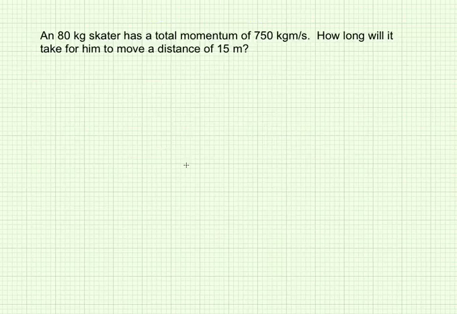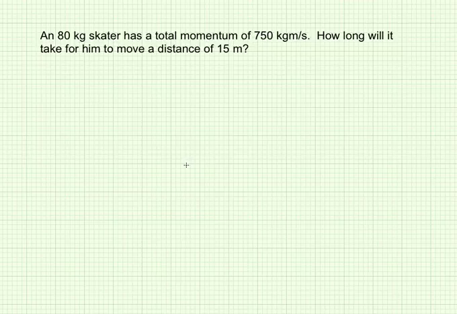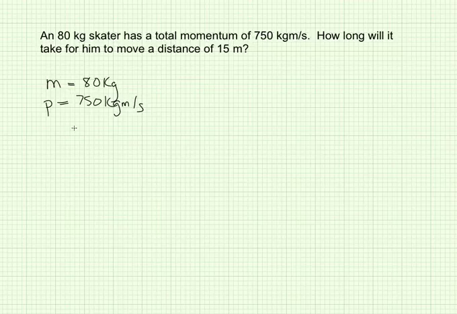Let's try another example. An 80-kilogram skater has a total momentum of 750 kilograms meters per second. So the mass of the skater is 80 kilograms. His momentum, and we give that a lowercase p, is 750 kilograms meters per second. And it says how long will it take? So I'm looking for a time if he's going to go a distance of 15 meters.